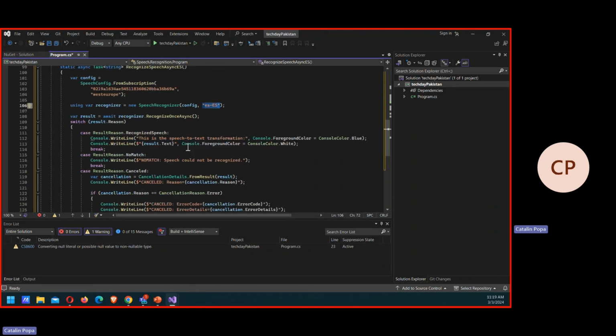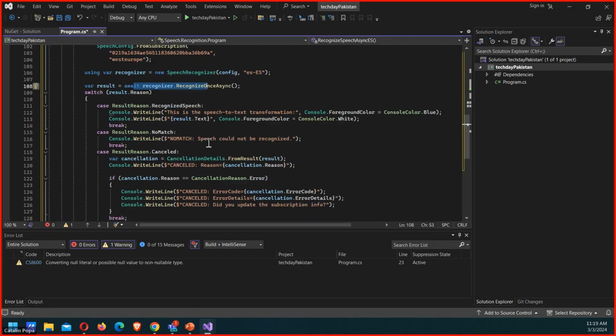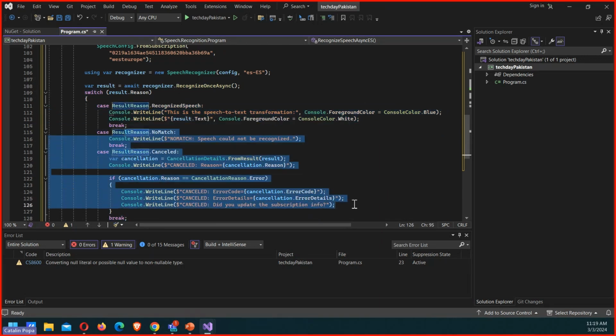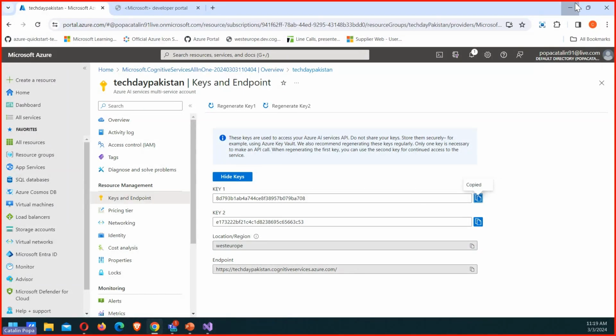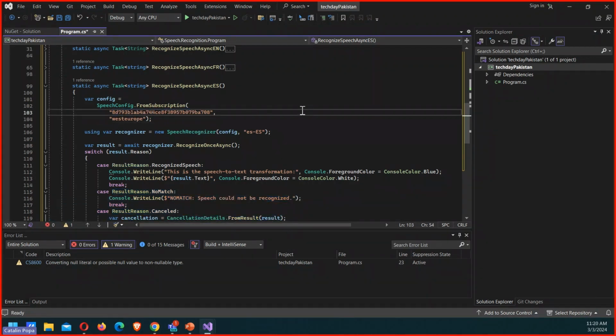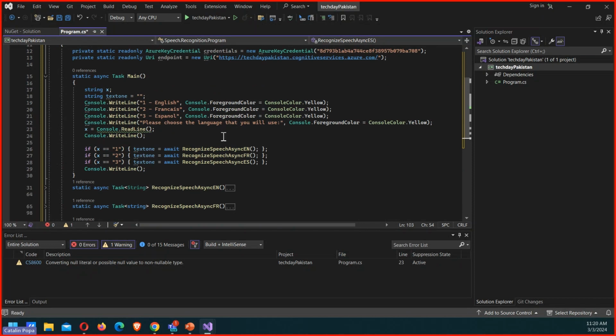Then based on the result, of course, we're parsing it. Either we're outputting the result, or we're outputting some error in case something unexpected happens. But let's copy the code over here, let's put the correct code in here, and that's basically it for the moment.